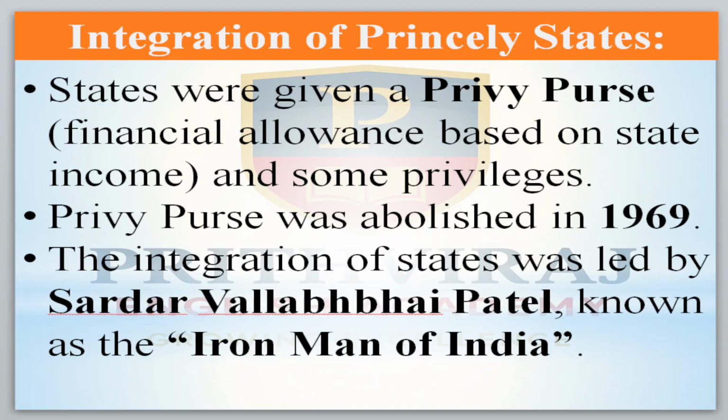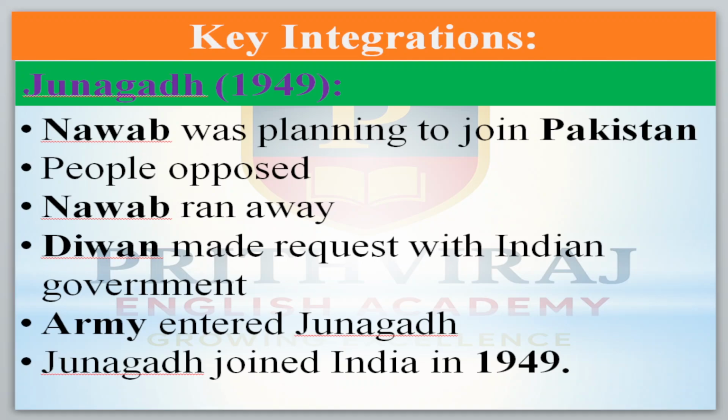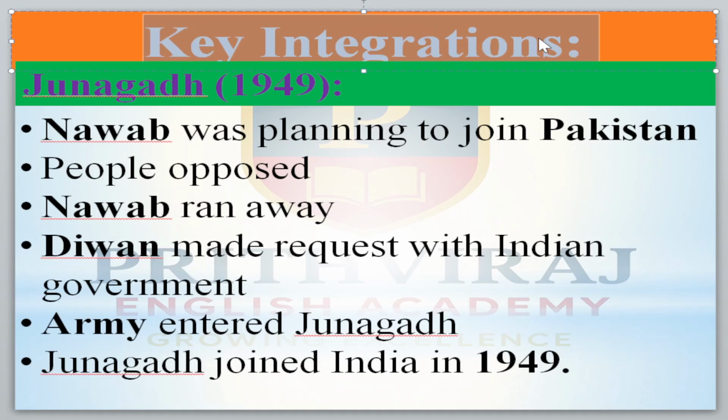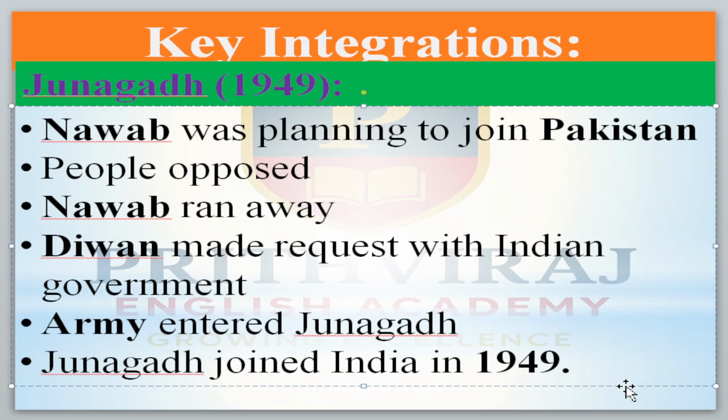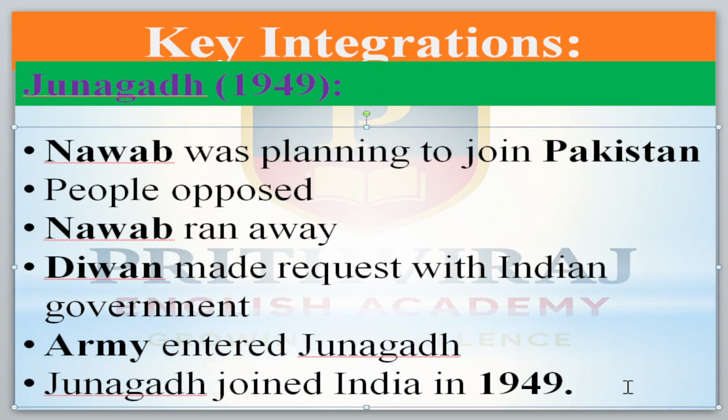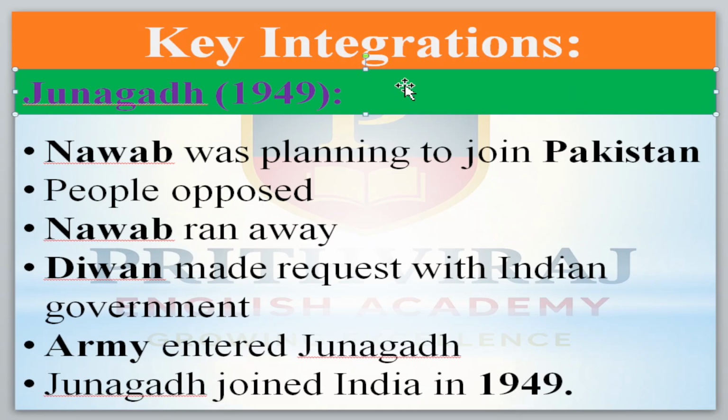The integration of states was led by Sardar Vallabhbhai Patel. Because of that, he was known as the Iron Man of India. He took the responsibility of integrating the 562 princely states into India. Now come to the few states that refused to join the Indian Union. Those were a tension for us, and that was solved by Sardar Vallabhbhai Patel. Among them, the first princely state is Junagadh.